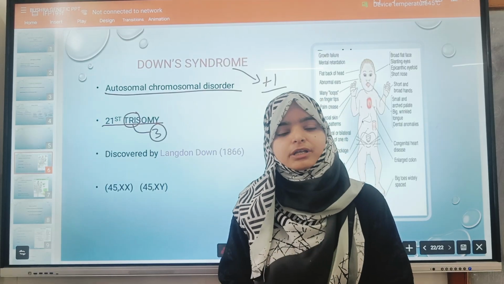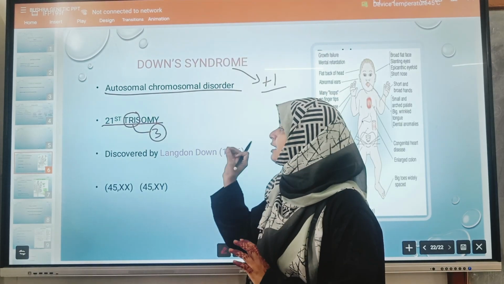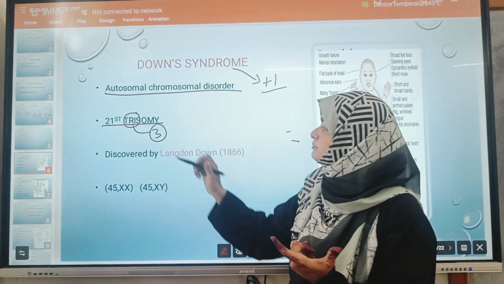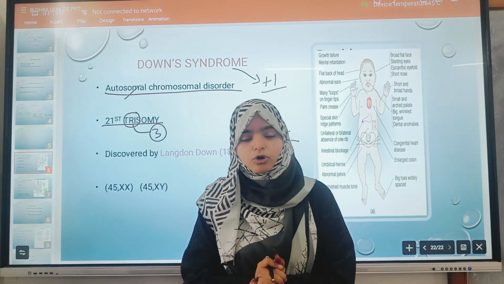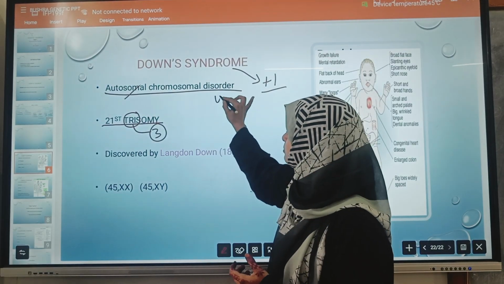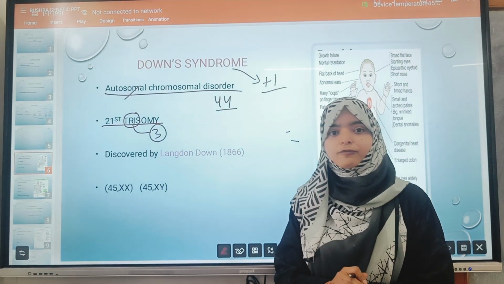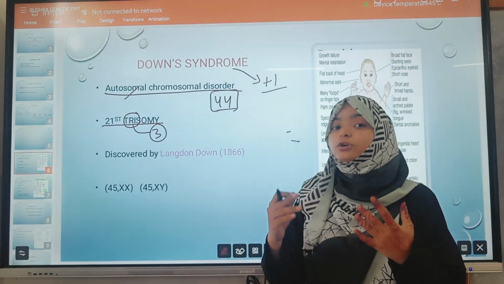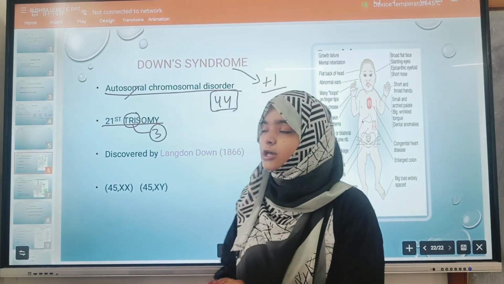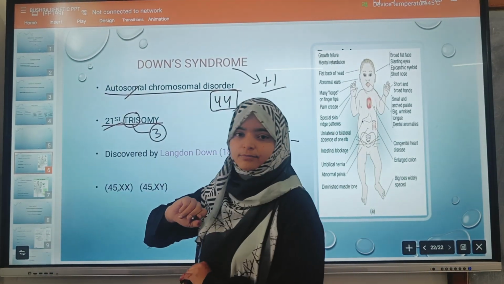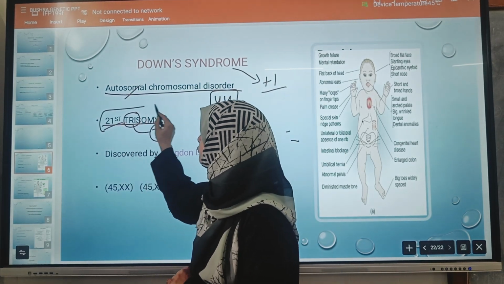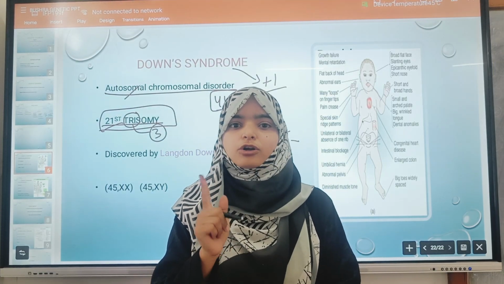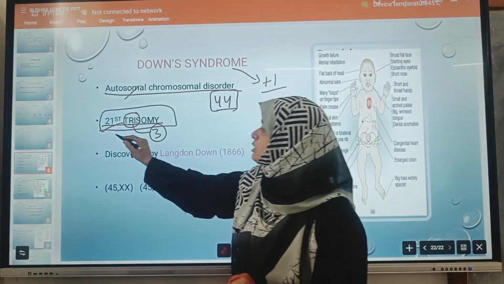Fully or partially, the extra chromosome will be present in the case of Down syndrome. Now, in which type of chromosome? Autosomal chromosome. How many autosomal chromosomes do we have? We have 44 autosomal chromosomes, which is the same for male and female. So, in which pair do we have an extra chromosome? It is the 21st.